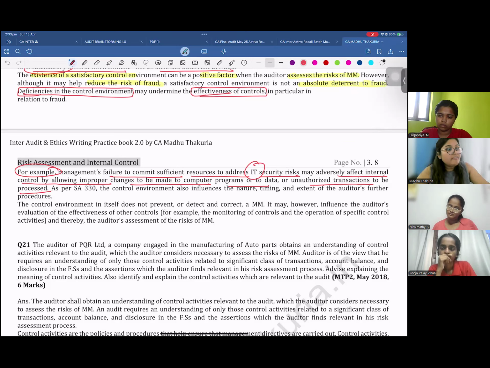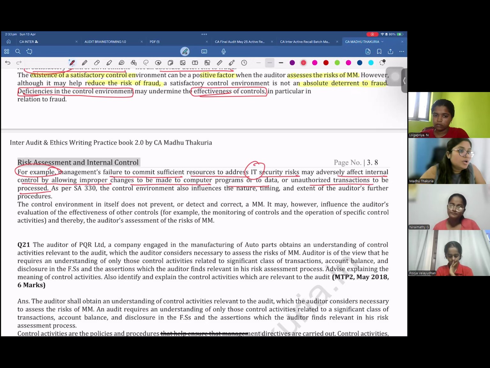So if there is some failure in your IT security, what will happen? Anybody can change the computer programs. Anybody can put an unauthorized transaction into the system. So even though you have a good IT system, if the controls are insufficient, it will have an effect on the transactions you're processing. So you cannot guarantee that just because the control environment is good, you will not find any risk of error or fraud.